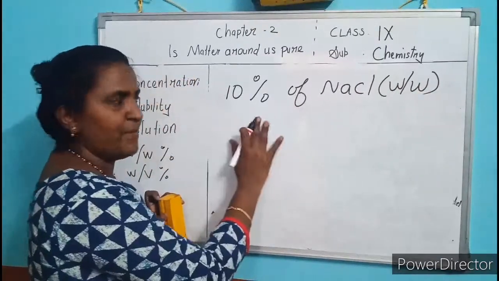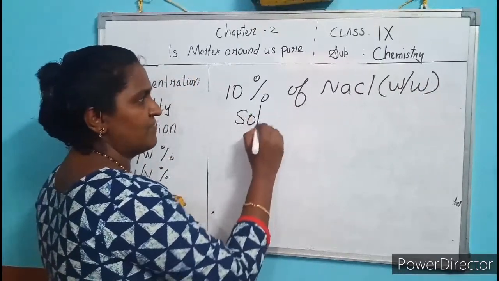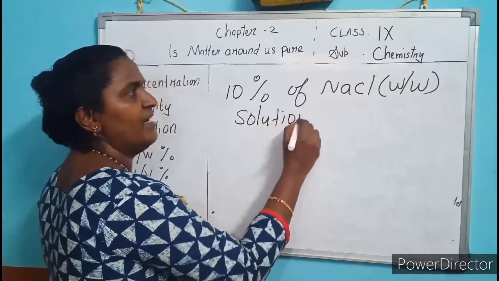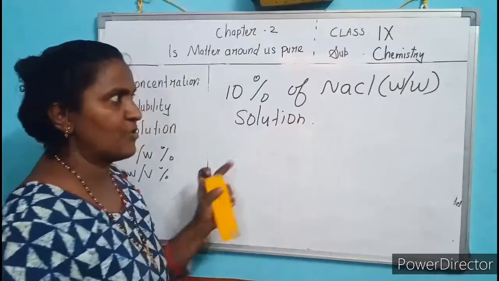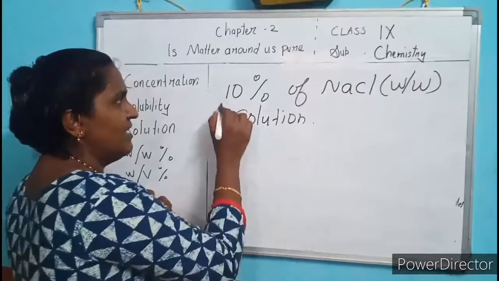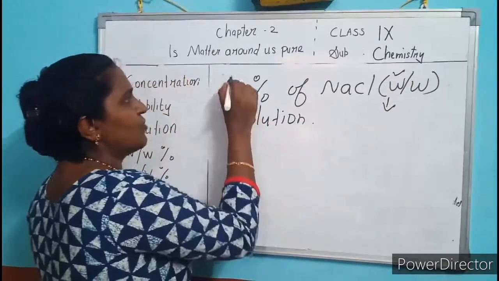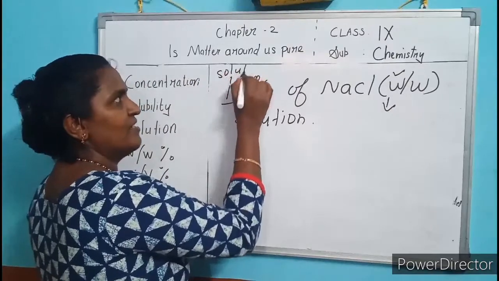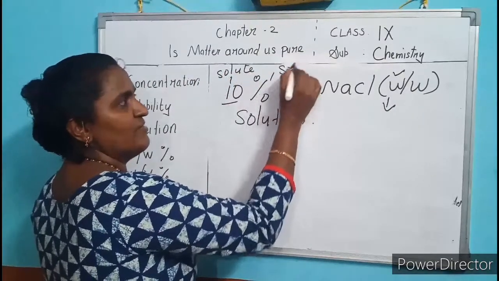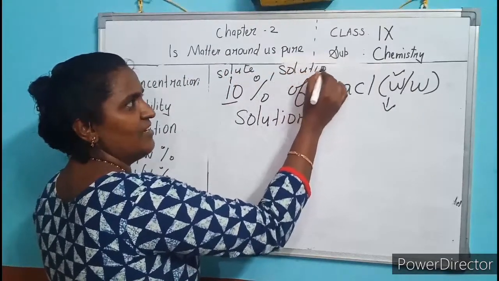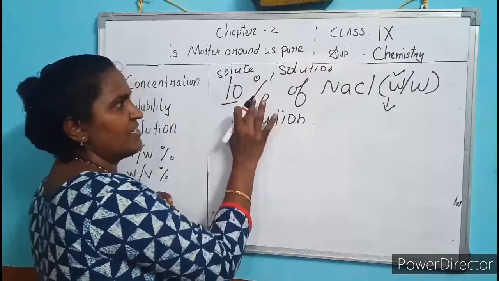I have prepared 10% NaCl solution. What does it mean? Weight by weight, isn't it? This shows solute, this shows solution.